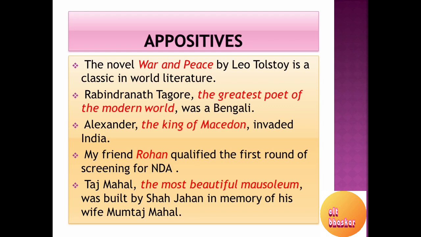Dear students, do you find each of these sentences containing a phrase which is highlighted in red? Yes, these phrases are known as appositives. So why are we calling these appositives?